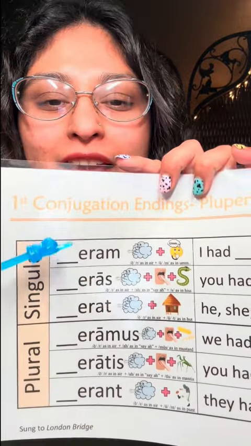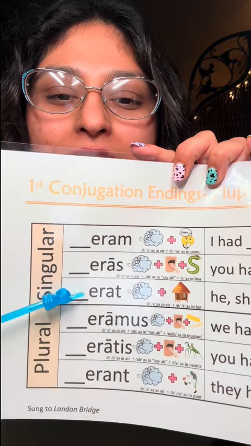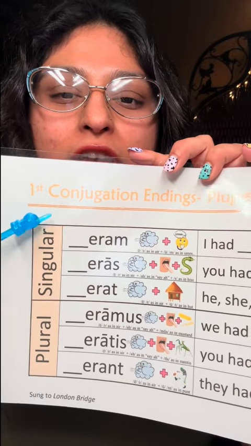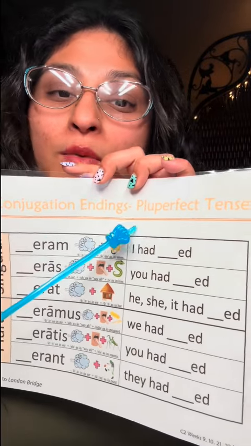Next, moving on to Latin, continuing with our first conjugation, plu, perfect tense. Eram, eras, erat, eramus, eratus, erant. First conjugation, plu, perfect tense.